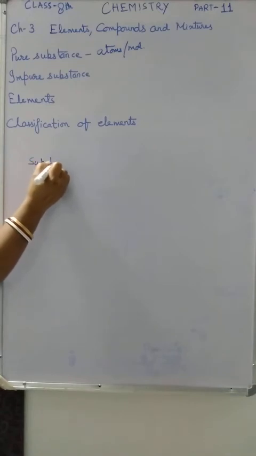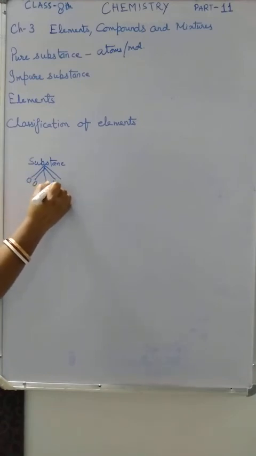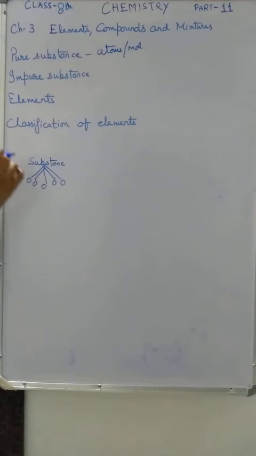This substance is made up of only one kind of atoms. All the atoms or all the molecules will be the same. So pure substances are of two types.